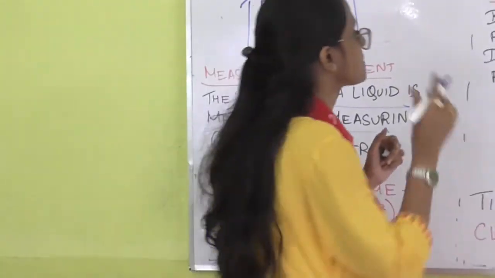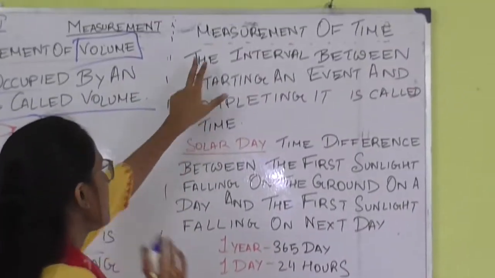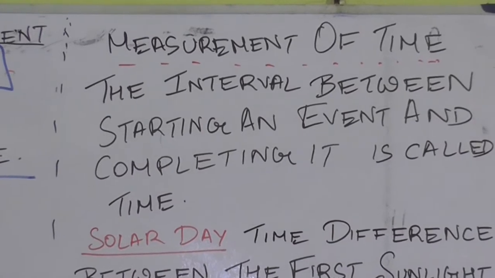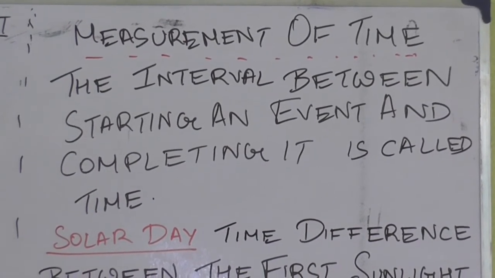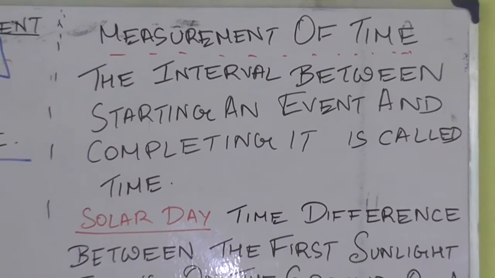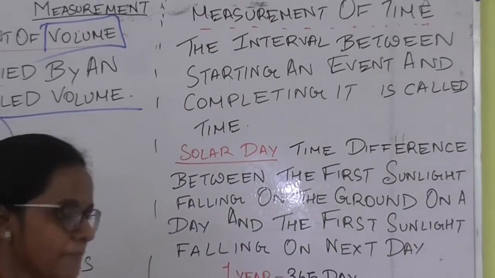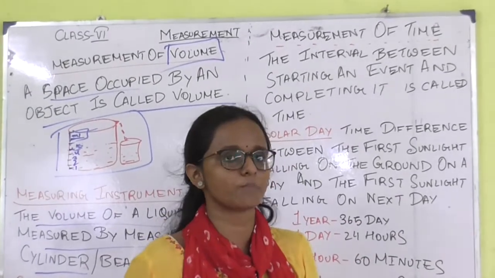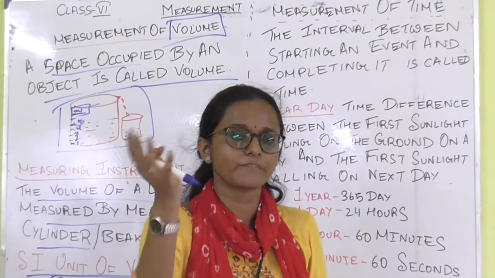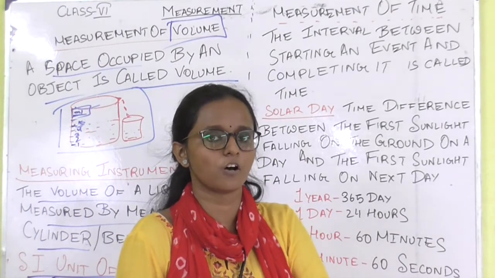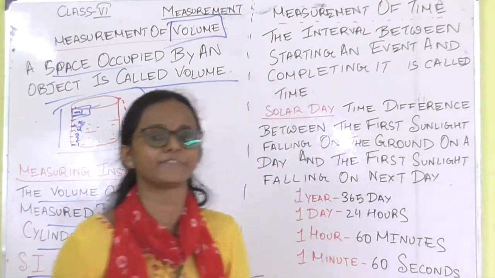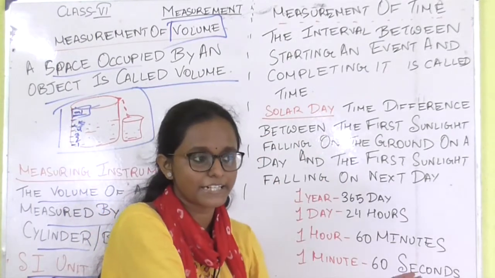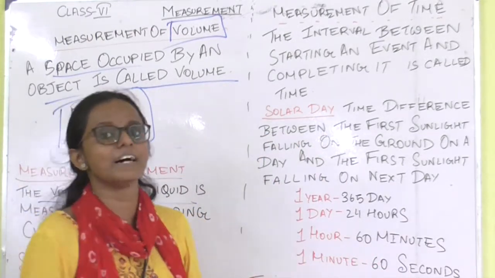Now, next thing: measuring of time. We have learned about the measurement of the volume. We have understood how we can measure the volume. Now, what are we going to learn? We are going to learn about time. Now, what is time? The interval between two events. Suppose you started walking from your home at 9 o'clock and you reached your school at 9:50. So, the interval between the starting event and the ending event is the time.